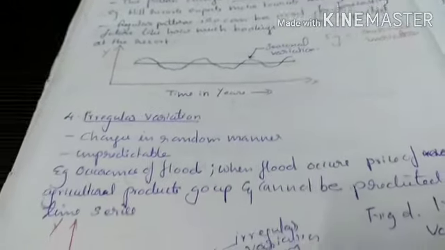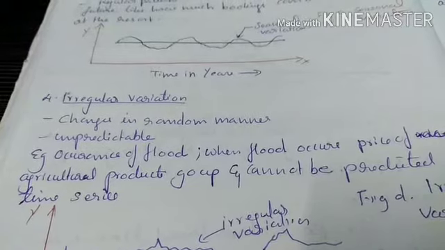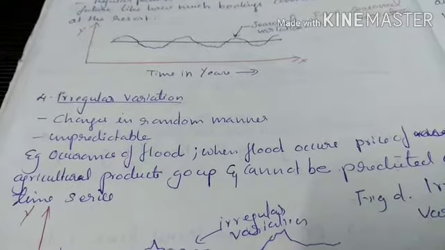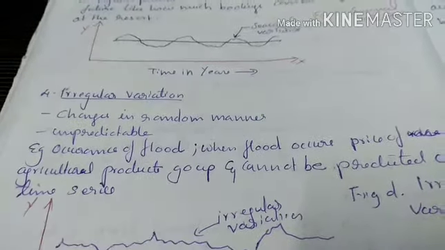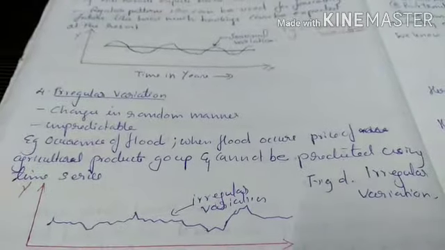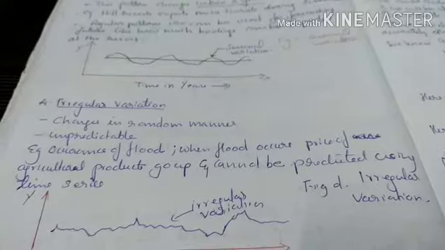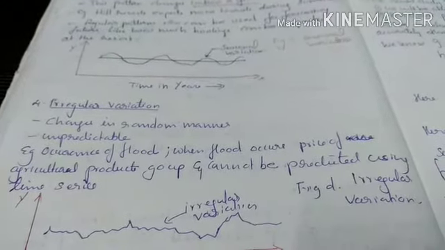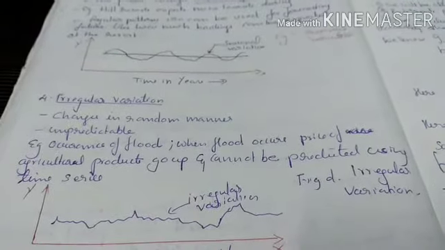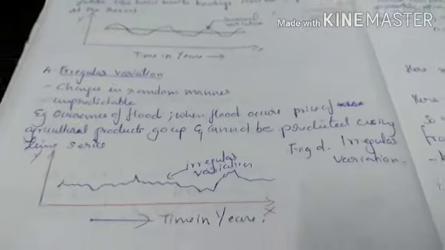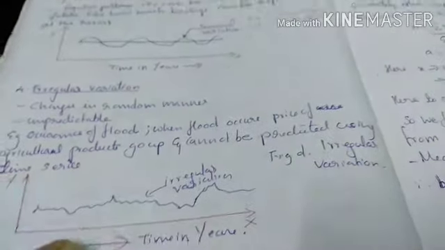Next is irregular variation. Changes happen in random manner, and it is unpredictable. For example, occurrence of flood, we cannot predict when flood occurs, and when flood occurs, price of agricultural products goes up and cannot be predicted using time series. So it's an irregular variation, and the graph may look like this.